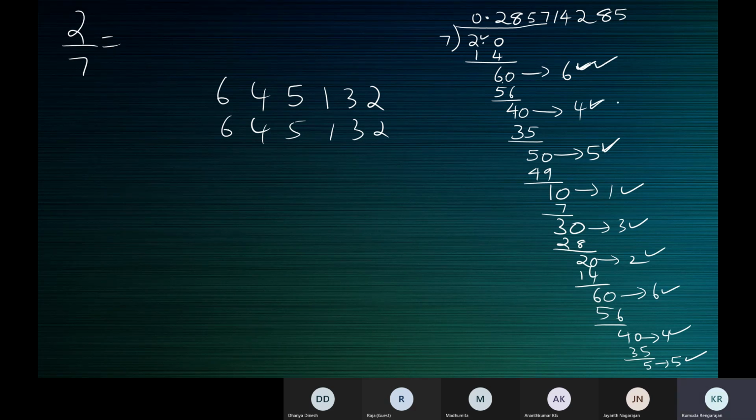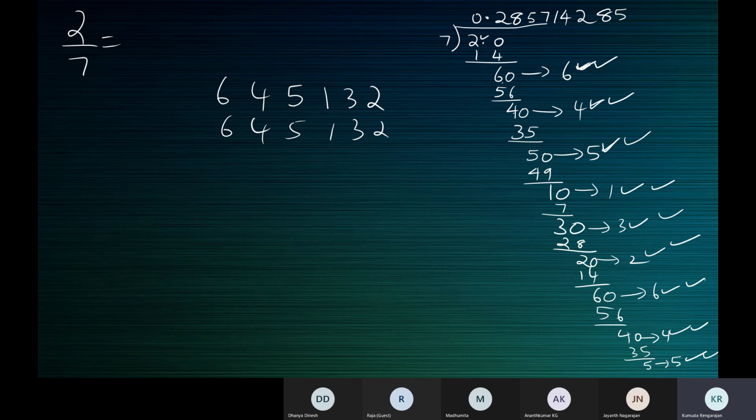You will get 6, 4, 5, 1, 3, 2. Again, the same thing will repeat: 6, 4, 5. There's no space. You continue, you will get the same thing: 1, 3, 2. Again 6, 4, 5, 1, 3, 2. So this is going to go on and on. The division will not come to an end with a 0 remainder.